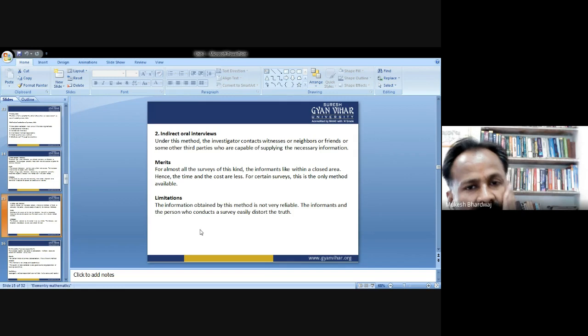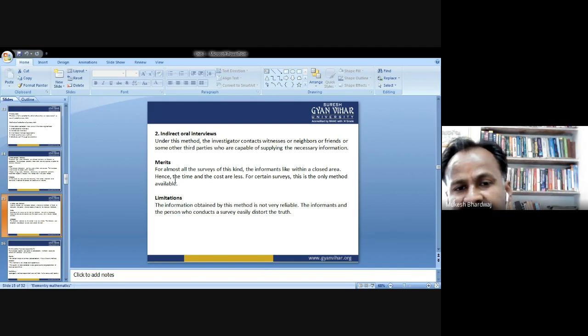Indirect oral interviews. Under this method, the investigator contacts witnesses or neighbors or friends or some other third parties who are capable of supplying the necessary information. That means you are not contacting in person the individual about whom you are asking for information. You are gathering the information from third parties, friends, neighbors, and the witnesses of that particular incident or happening, who are capable of supplying the necessary information.